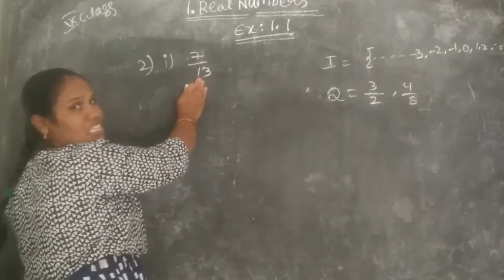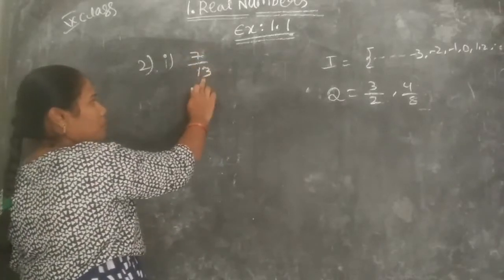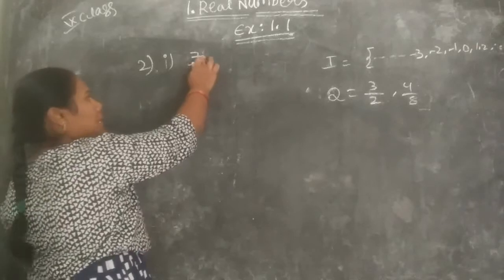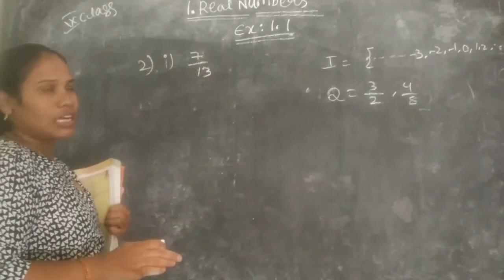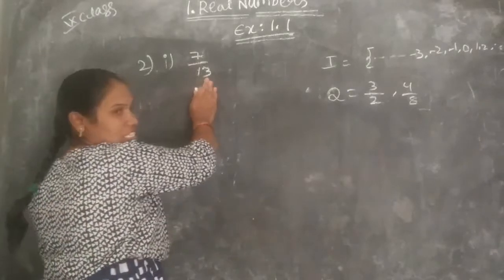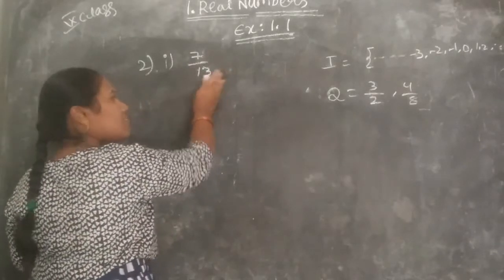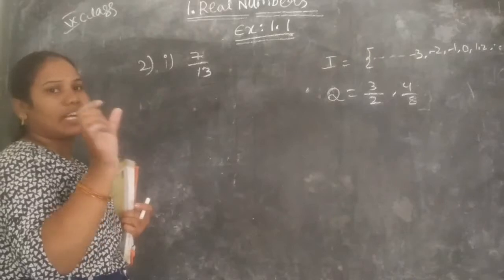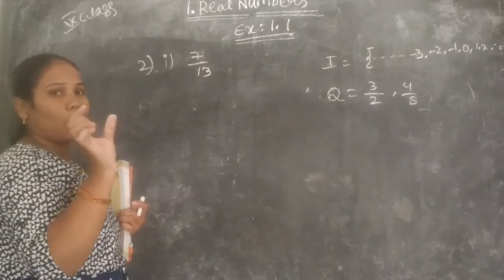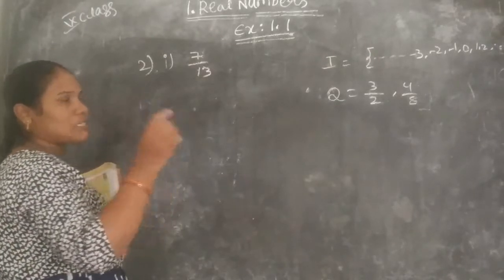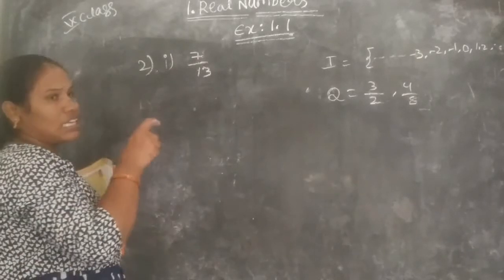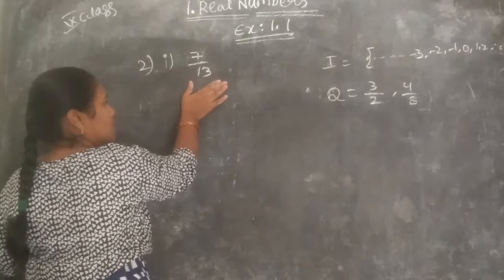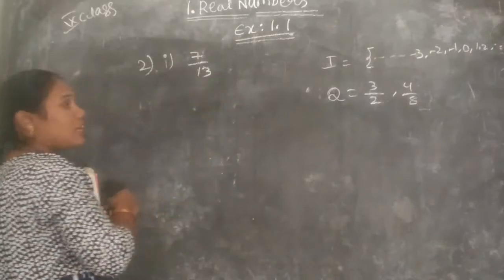Yes, this is a rational number. So P by Q form, Q not equal to 0, P and Q are integers. 7 is an integer, 30 is an integer. Yes or no? So this is a rational number but not an integer. Integers means we are taking only whole values, like -3, -2, 1, 2, 4, 8. Those numbers are integers. So this is one example for the first one.